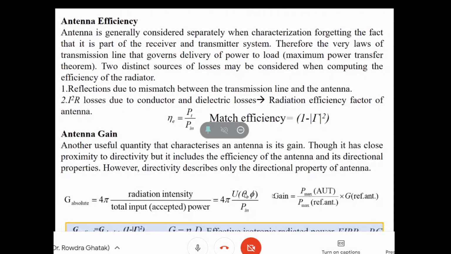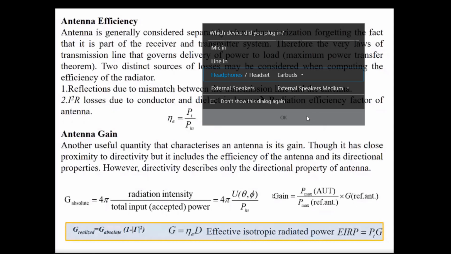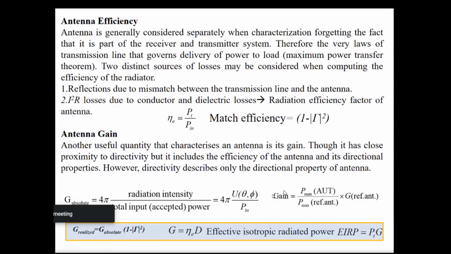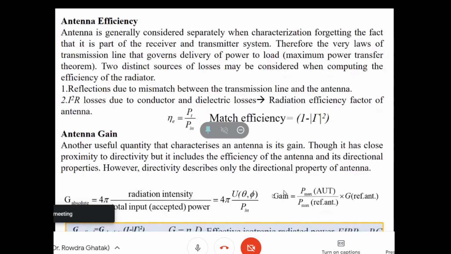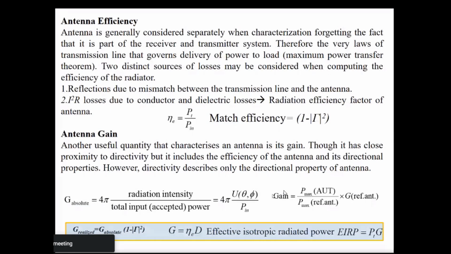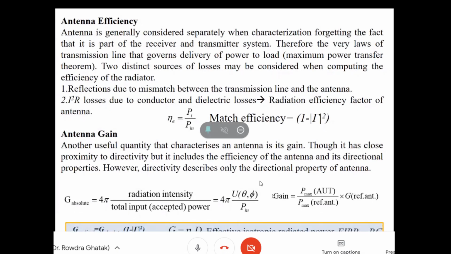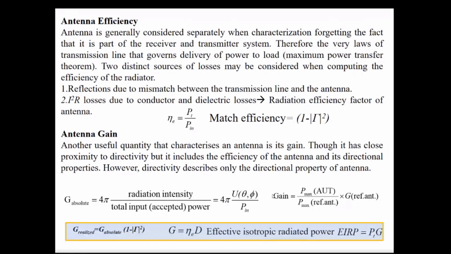Can anybody? Was my question clear? The question is hard, but what is the answer? Out of gain and directivity, which parameter can you measure with less uncertainty and why?